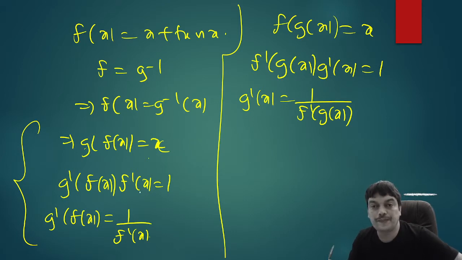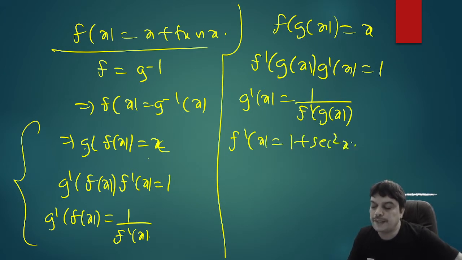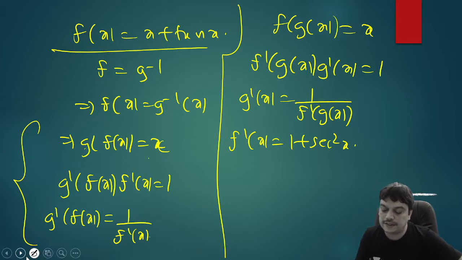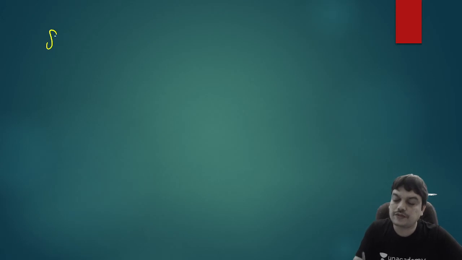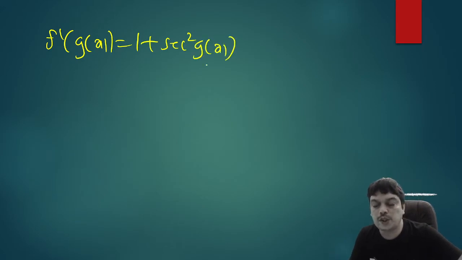So I changed it. So then if I ask you what is f dash of g of x, first I should find f dash x using this. So we know that f dash x is equal to derivative of x is 1 and derivative of tan is secant square. So it is 1 plus secant square. So that means if I want f dash of g of x, I have to just replace x with g of x. It will become 1 plus secant square of g of x. Then how to find secant square g of x we'll see.